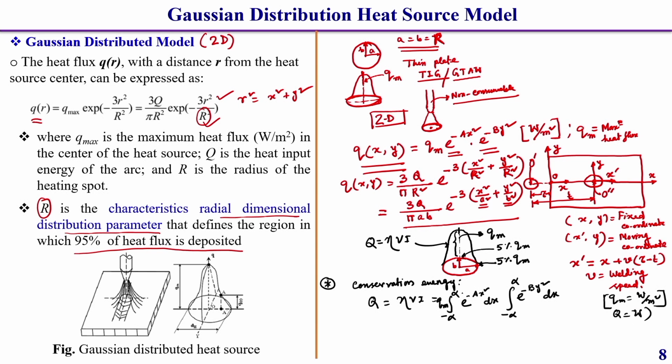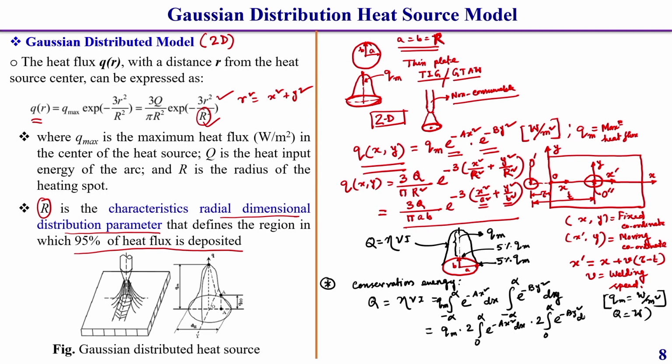So, according to conservation of energy, we know this equation. I have already discussed this in detail. Generally you can write this as q m into 2 into the integration from 0 to infinity of e to the power minus a x square dx, into 2 into the integration from 0 to infinity of e to the power minus b y square dy.